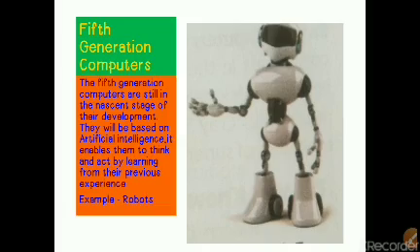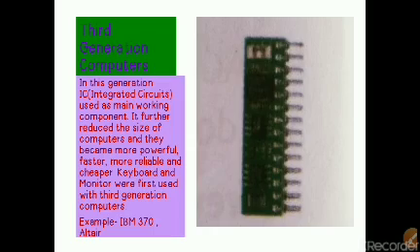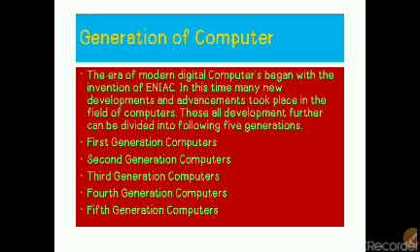Okay students, let's repeat once again. Generations of computers: the era of modern digital computers. The journey of modern digital computers began with the invention of ENIAC, and in this time many new developments and changes took place in the field of computers. These developments can be divided into the following generations: first, second, third, fourth and fifth generation computers.